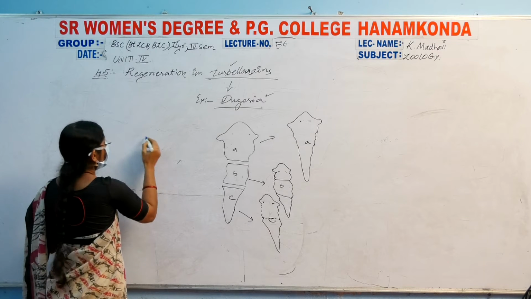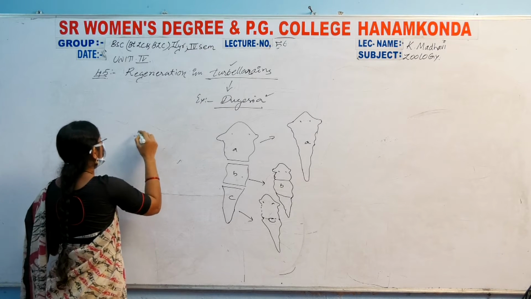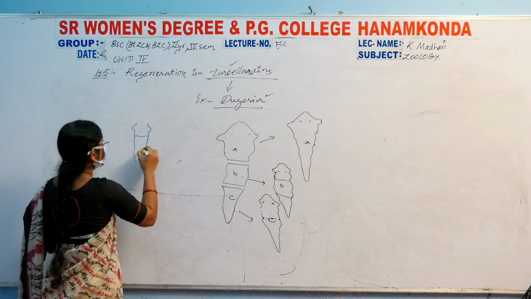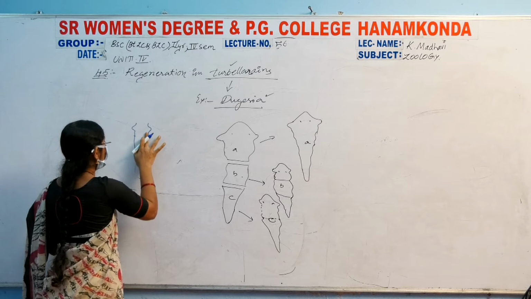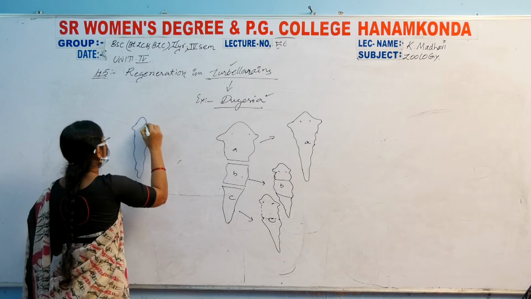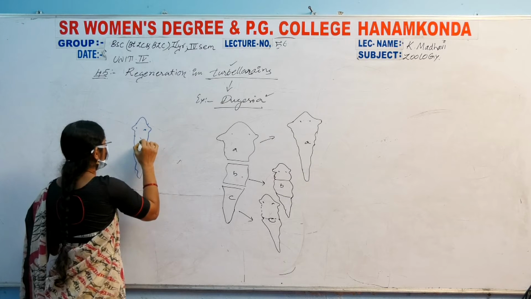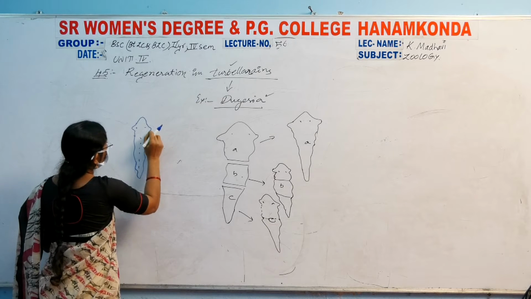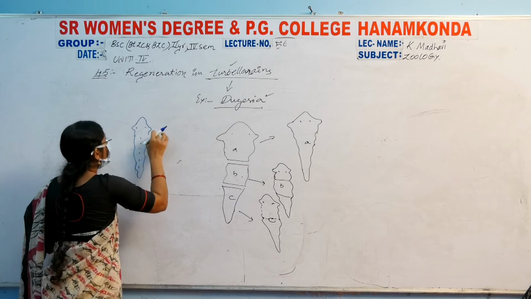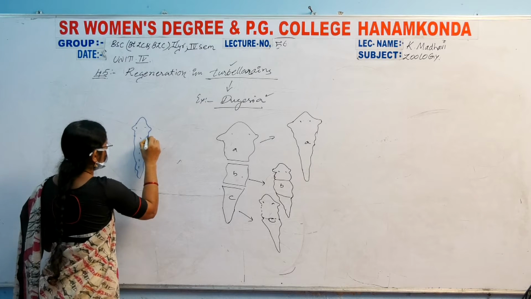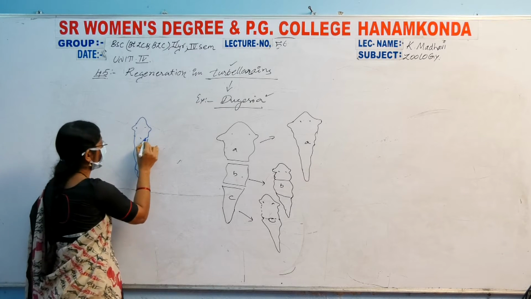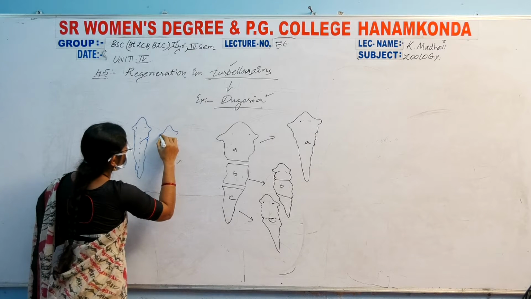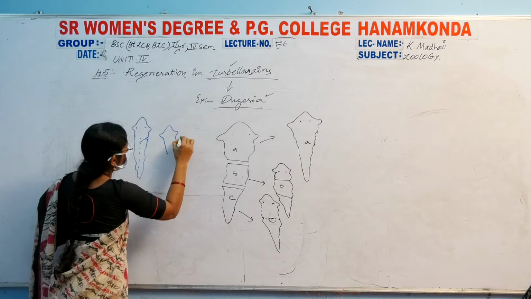For example, this is the body part, a leaf-like structure, it is a flattened animal. If you have a small furrow on this side, this side, is this clear? This side, the furrow produces another head region in the planaria.